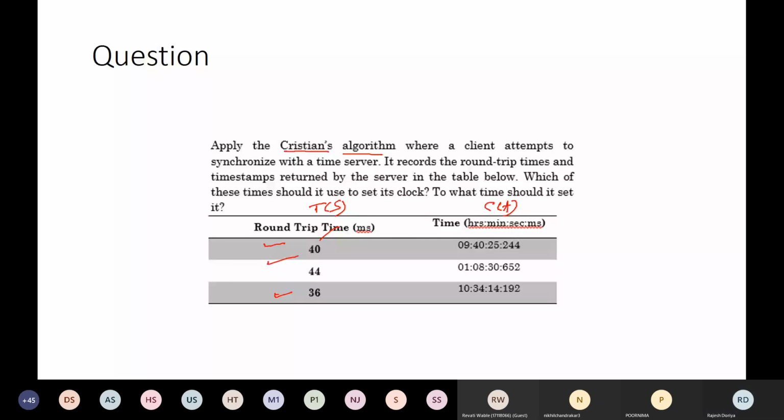Okay. Sir, according to me, it should be 10, 34, 14, 174. And this answer is coming from whom? Anushri. Okay. 10, 30, 15, 10.